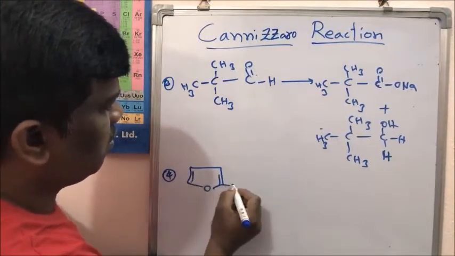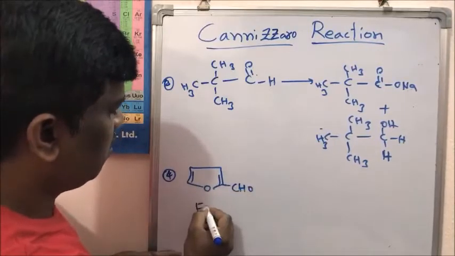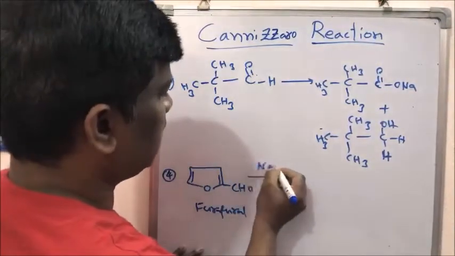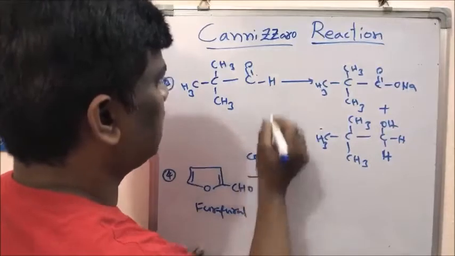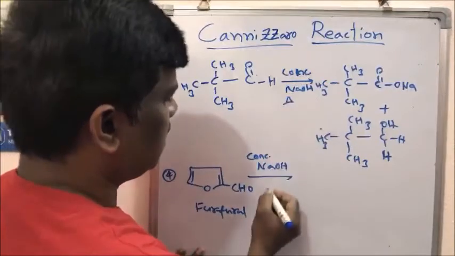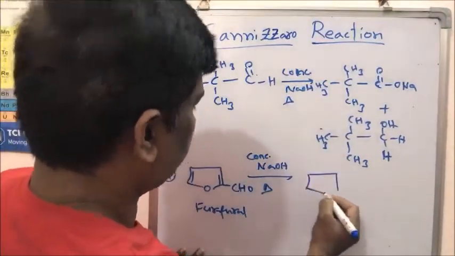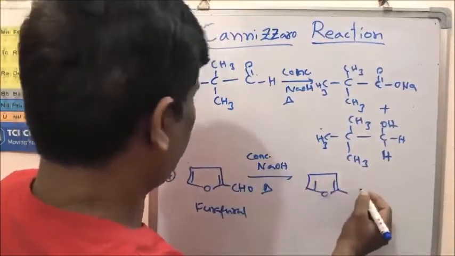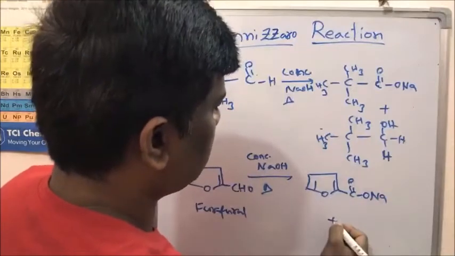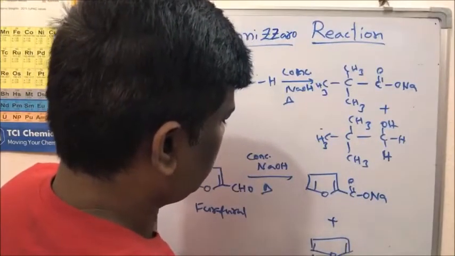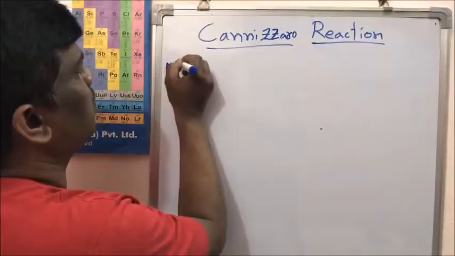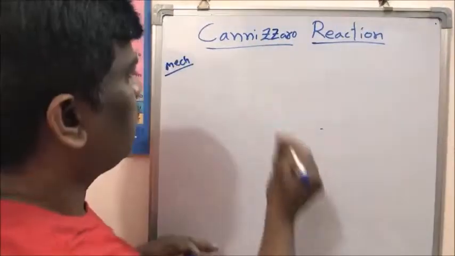For example, furfural undergoes this reaction. What is the reagent? NaOH. We usually write concentrated NaOH under heating reaction conditions, which gives rise to 2-furoic acid, the sodium salt of furoic acid, plus the alcohol, furfuryl alcohol. Now, the mechanism of the Cannizzaro reaction.